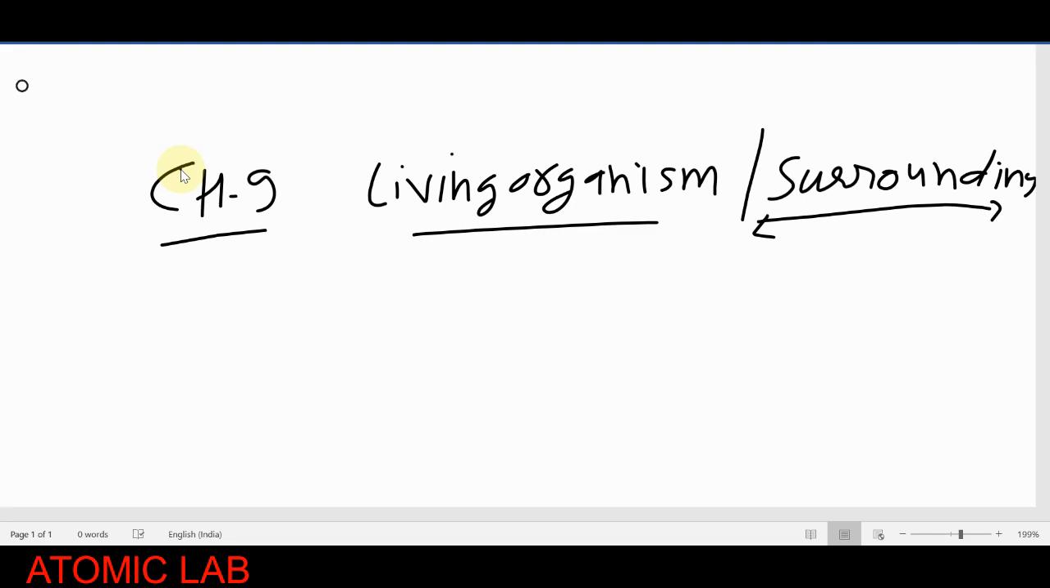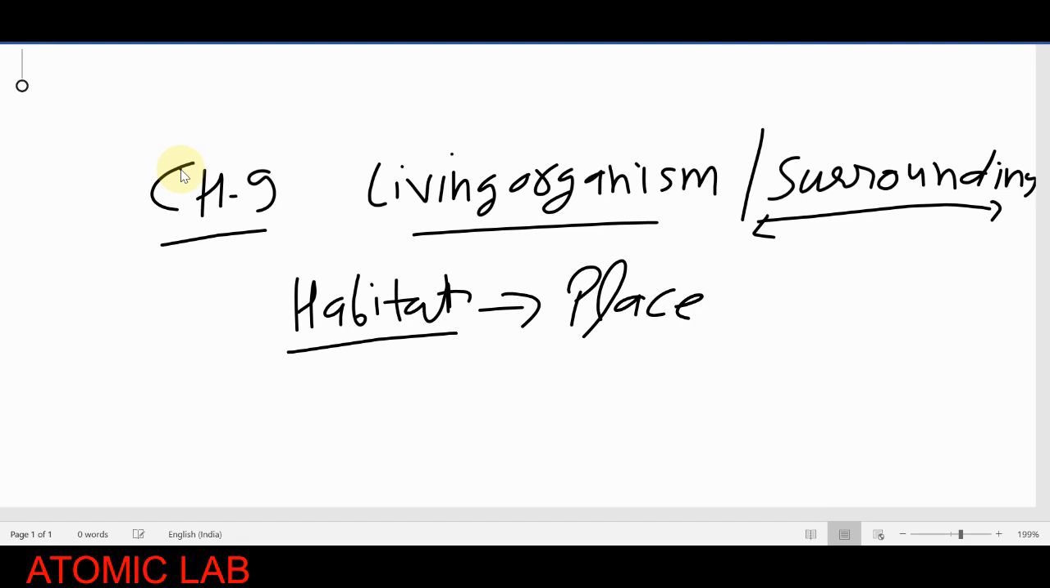Now students, the first term that comes in this chapter is habitat. You have to remember the meaning of habitat. Habitat is a term we use for the living place, a place where animals and plants live. I am talking about organisms. The place where an organism lives is known as its habitat. So I can write here: habitat is a place where